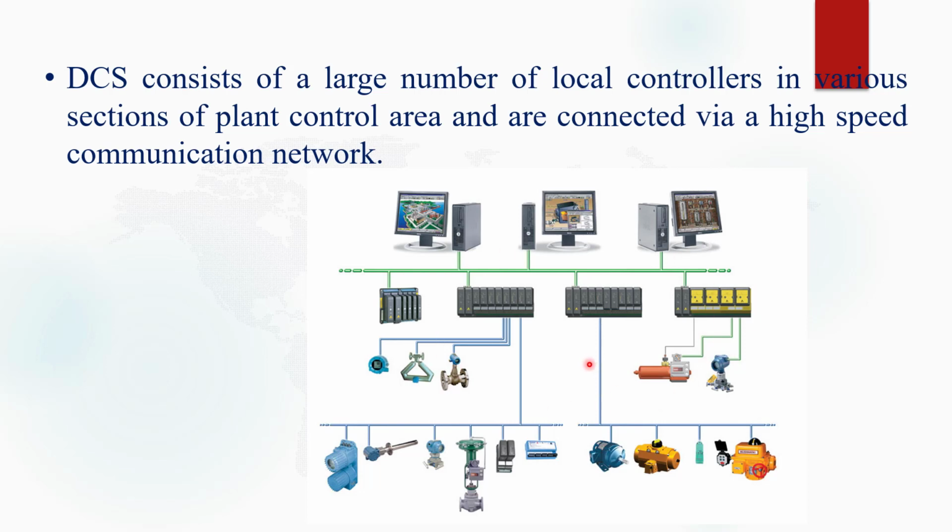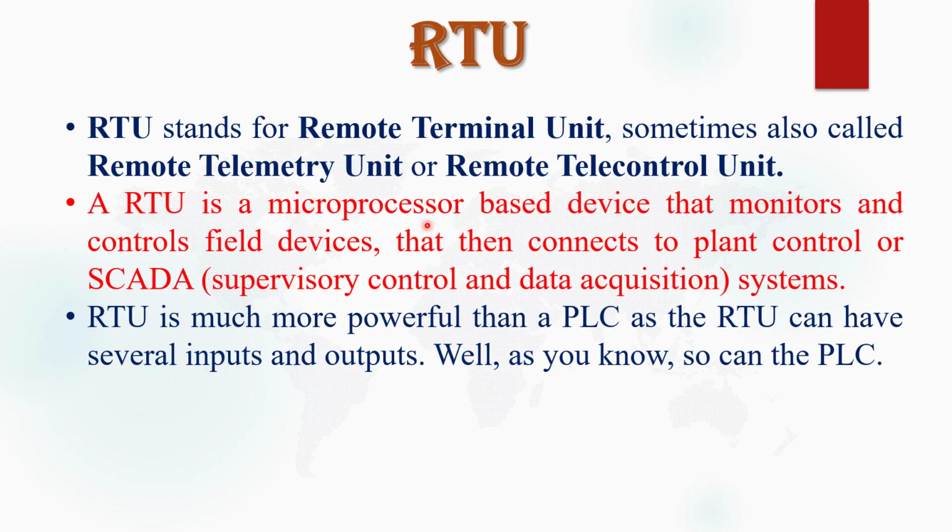So this is called a distributed control system. If any component or any controller or any PLC fails or has some problem, the other PLC takes over the control and the production continues. So this is the main advantage of a distributed control system. In my coming videos, I will explain DCS in detail.